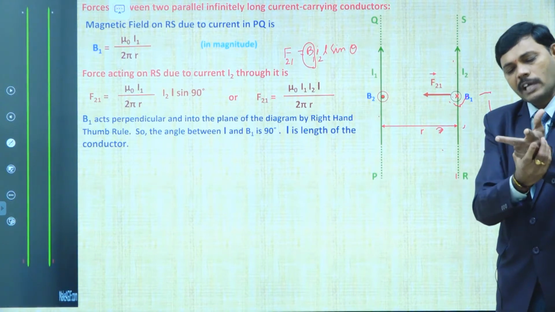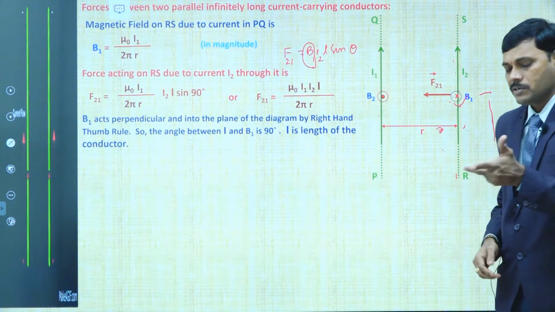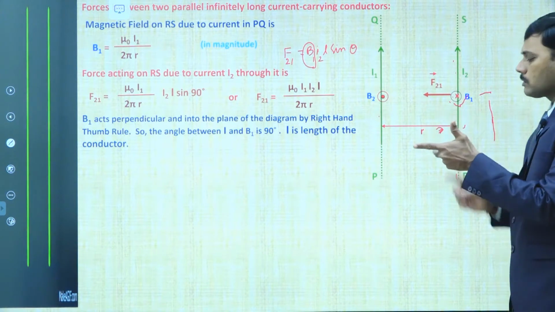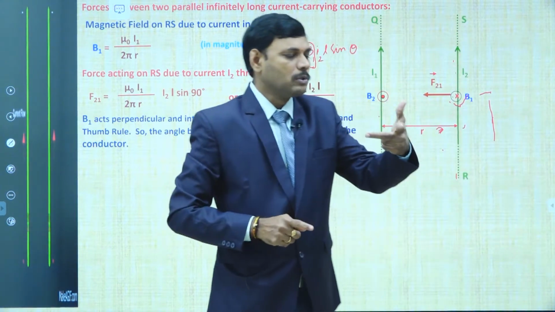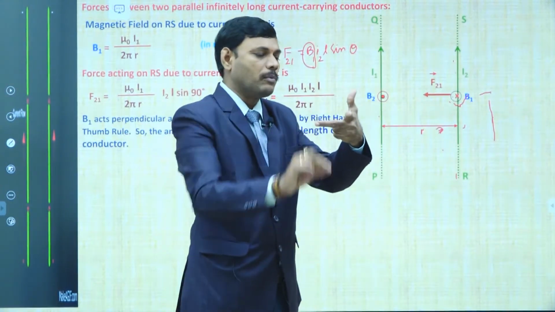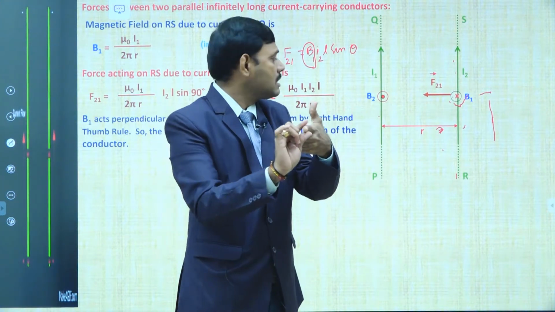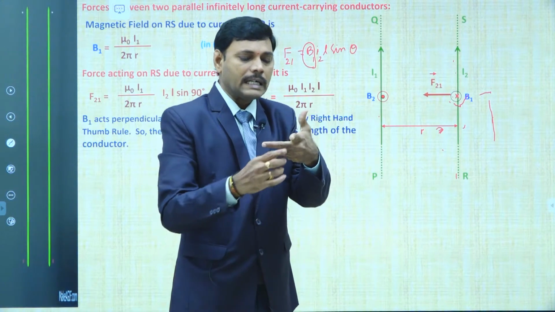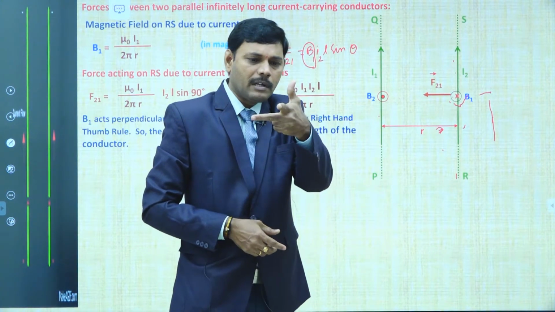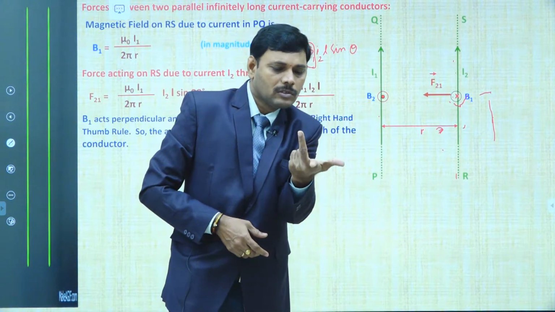Rotate this hand along the respective directions. Here B2 is out of the board and the current is in the upward direction. So simply rotate your hand like this.